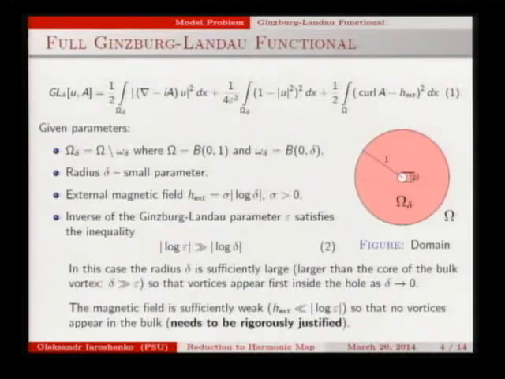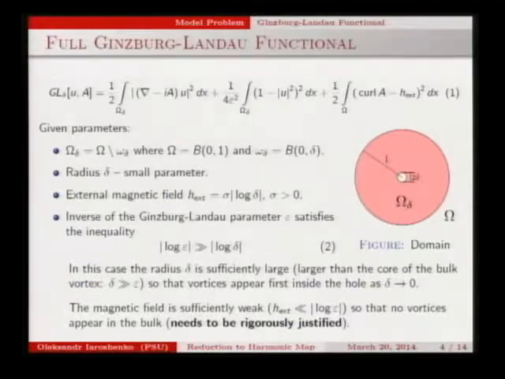So let me give you the precise formulation of the problem. We consider this domain, a disk of radius 1 with a hole of radius delta. That is our control parameter here. The external magnetic field is of order logarithm delta, so it blows up when delta goes to 0. And we consider the relation between the inverse of the Ginzburg-Landau parameter and radius delta in a certain way: the logarithm of epsilon is much greater than the logarithm of delta in absolute value.